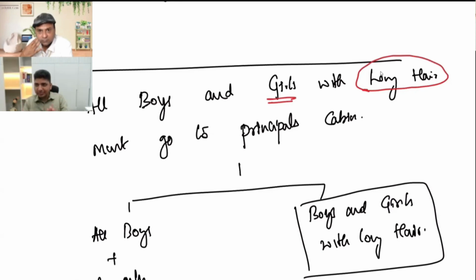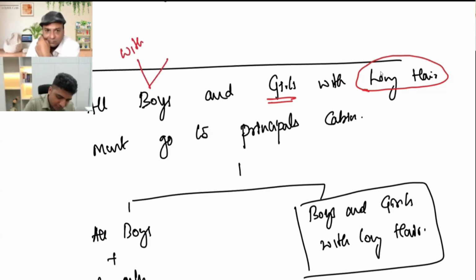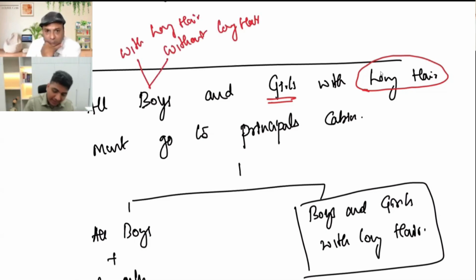So the interpretation of the rule of last antecedent, which is to be applied whenever the court reads the law, is that it says all boys, with or without long hair, and only those girls with long hair must go to the principal. So this is how we are supposed to apply it.